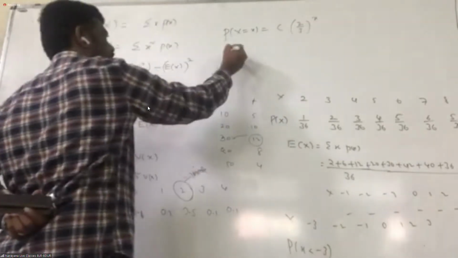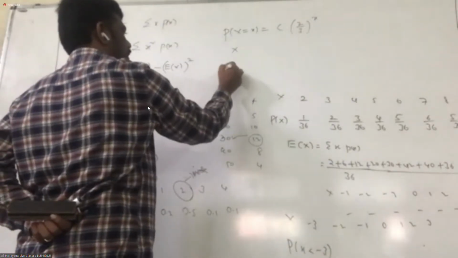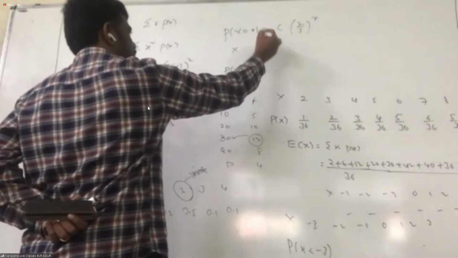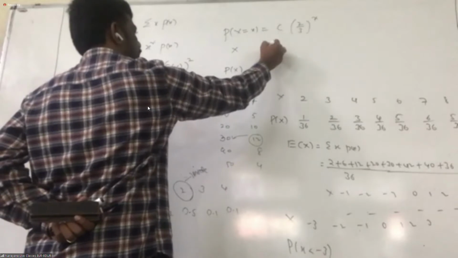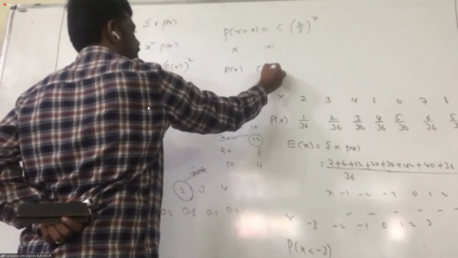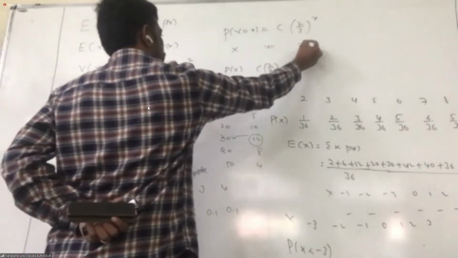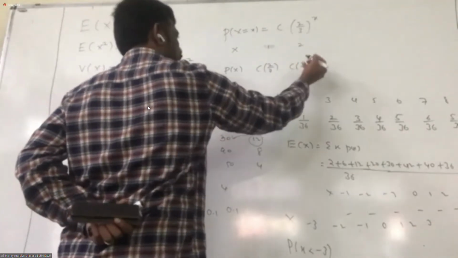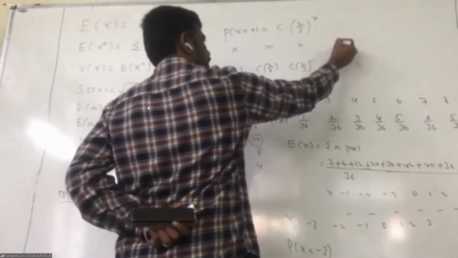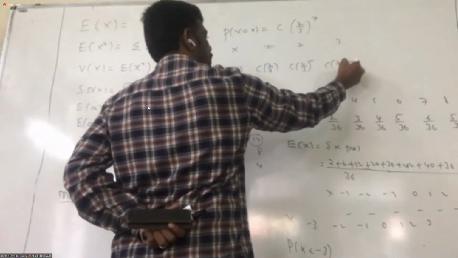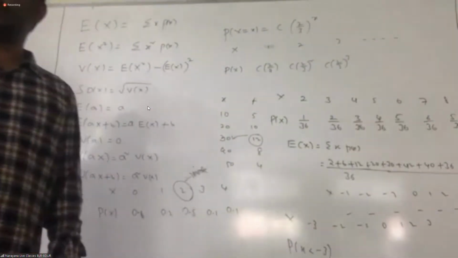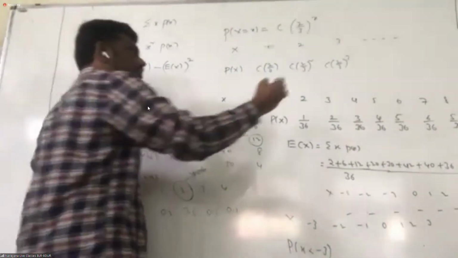Now suppose I take the random variable and its probability. The random variable x starts from 1. If you substitute it here, it is c into 2 by 3. Next, if you put 2, c into (2 by 3) whole square. Then if you put 3, c into (2 by 3) whole cube. It is continuing. There is no end. Did they mention any end? No. That's why it continues.